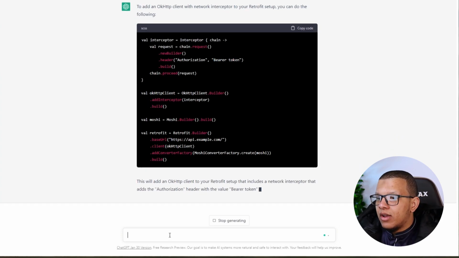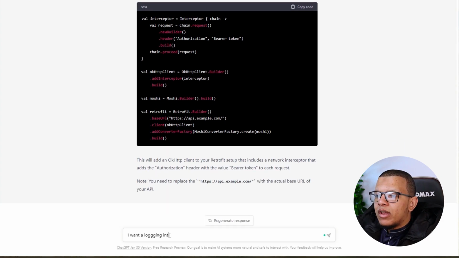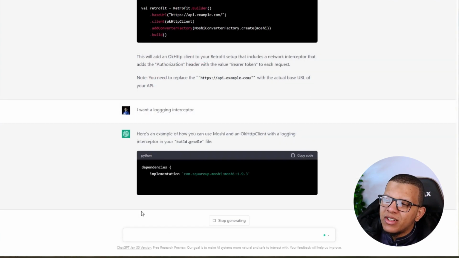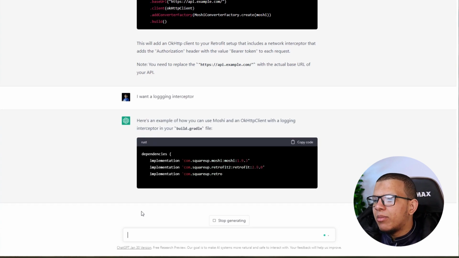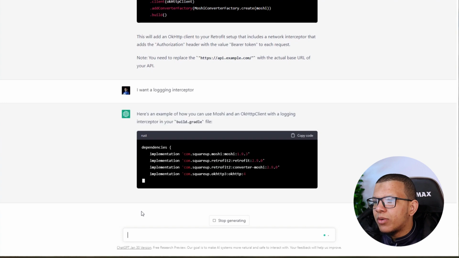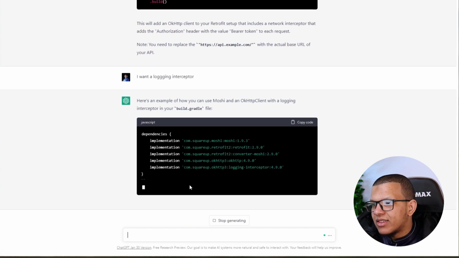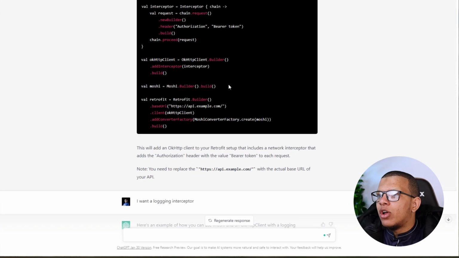Exactly. Here is one. I want a logging interceptor. You need a dependency, right? I think you need a dependency for that. I don't quite remember. Moshi, okay. Square, okay, actually, exactly. You need this one. This one is needed. Yeah, exactly. So now he can write the code. This is a lot. I know this episode is going too long.